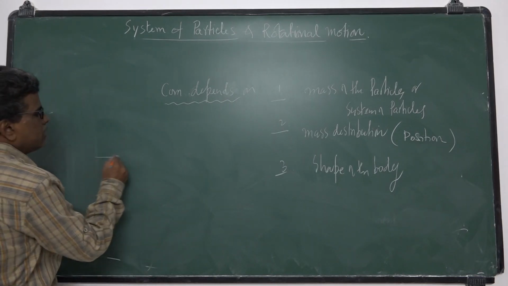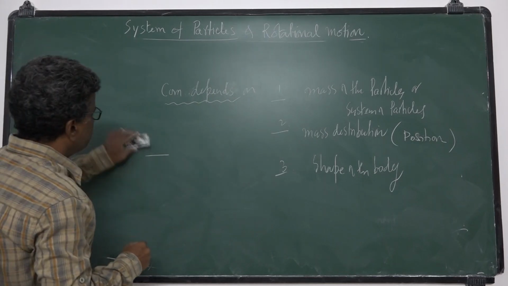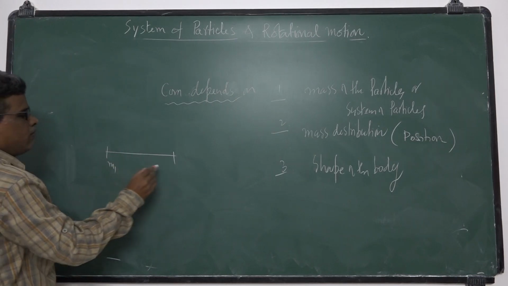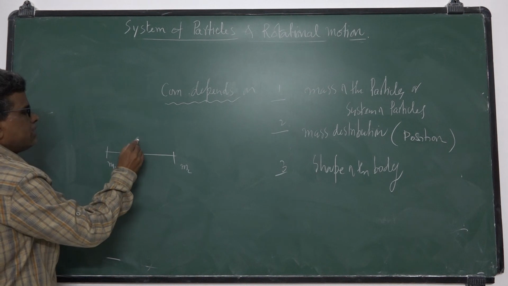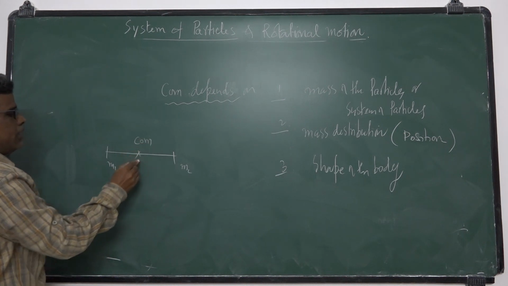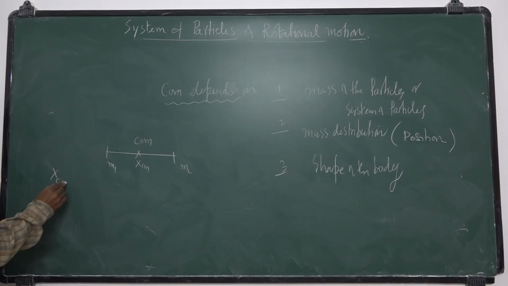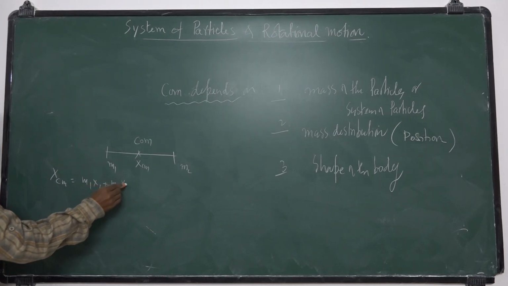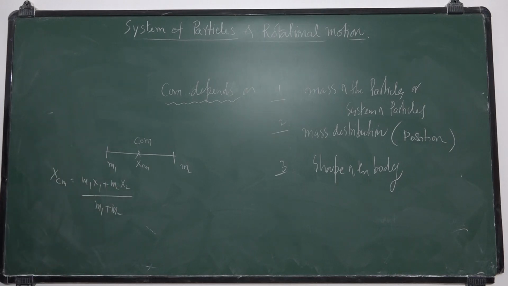Suppose there are particles here, m1, m2. Suppose center of mass lies here at xcm for these particles. So what is xcm? m1 x1 plus m2 x2 by m1 plus m2.